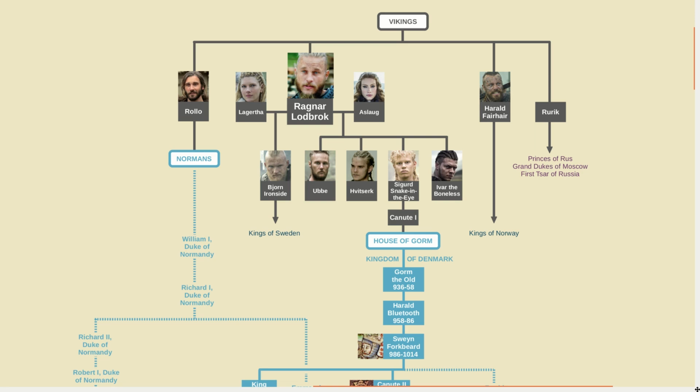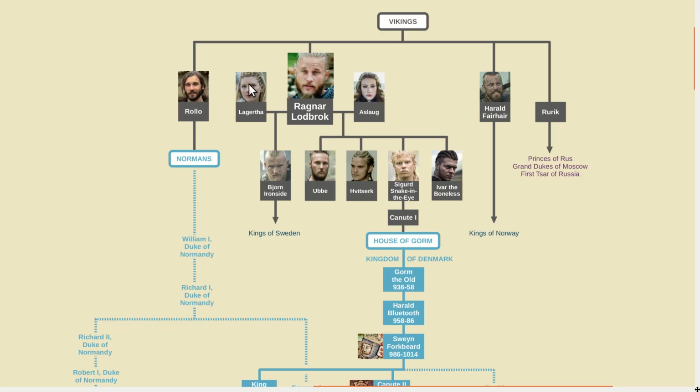And just to be clear, everything shown here in the gray is not what we call historical. Much of it is based solely on Norse legends, and therefore, although there could be some historical truth to it, the details are very uncertain. Only the sections shown in blue are what we would call real history.